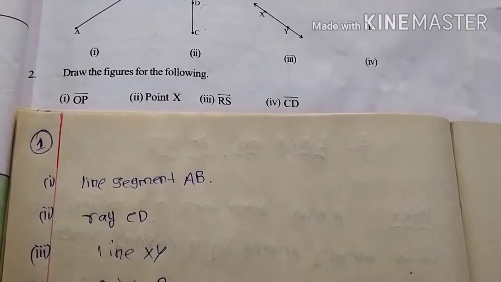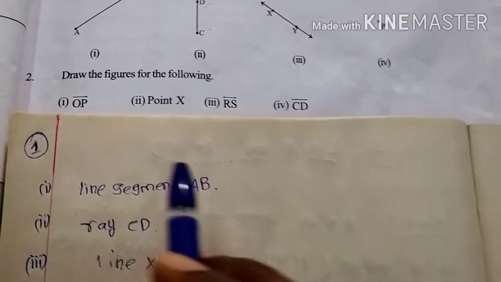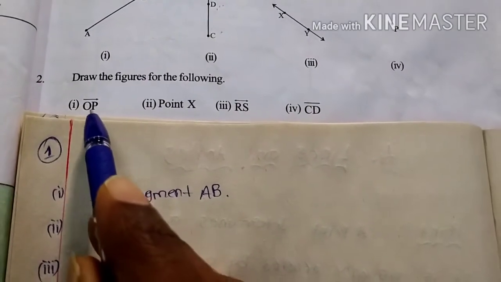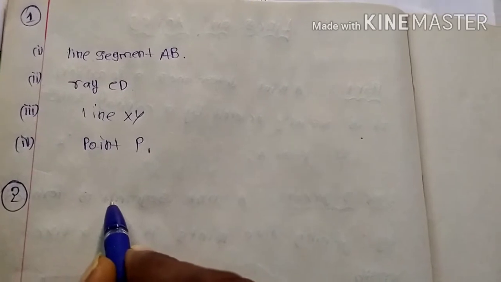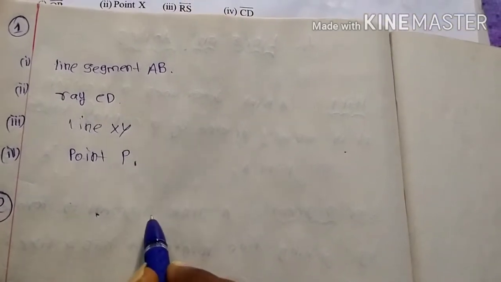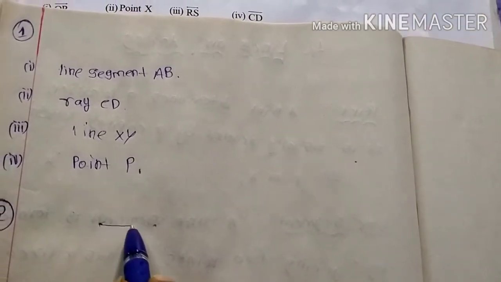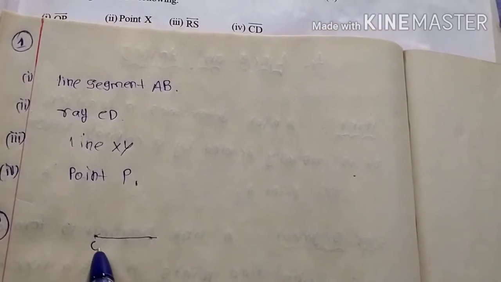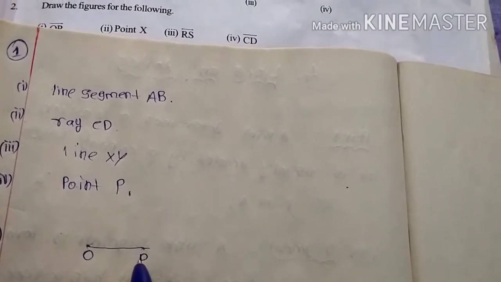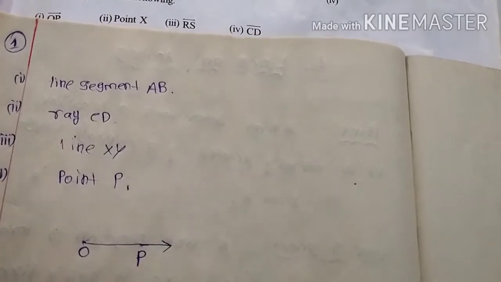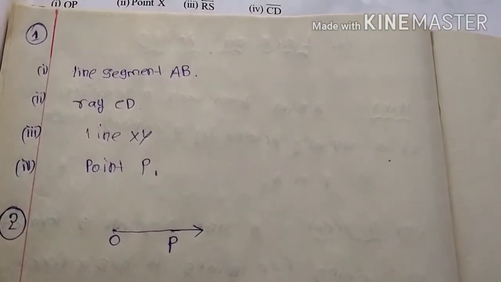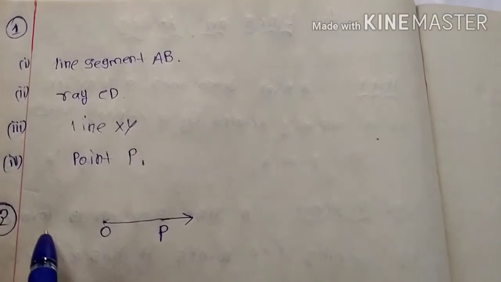Question number 2. Draw the figures for the following. Here OP is a ray or not? Yes. You can draw here OP. But OP is a ray or not? Yes, you can extend in one side. OP is a ray. First answer.